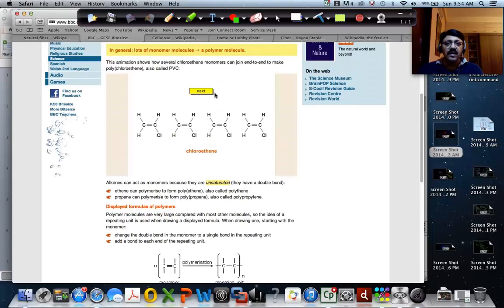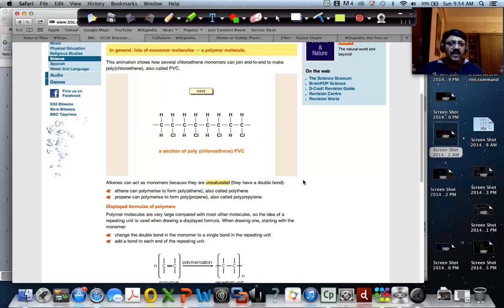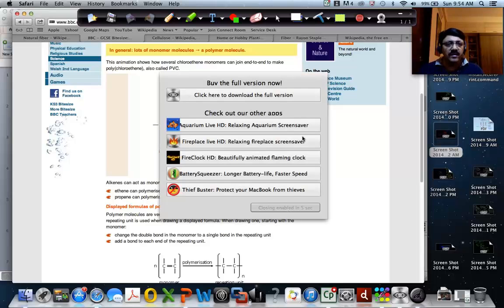So look at what happens next. Now you can see many join together. They form a polymer. This is polychloroethene, PVC. Have you heard of PVC pipes? People say it is basically called polyvinyl chloride.